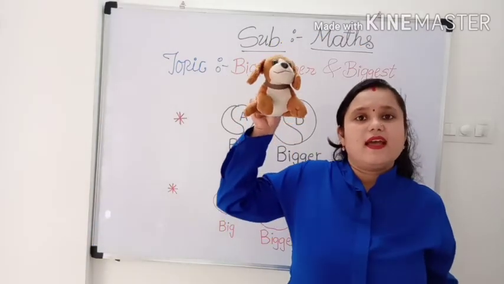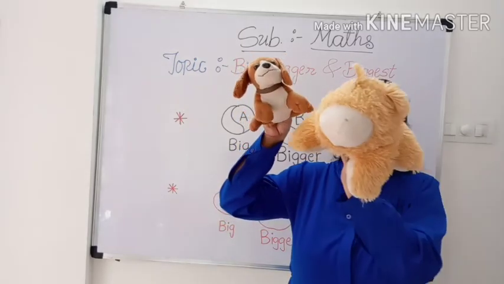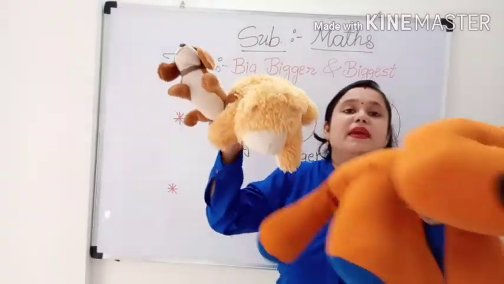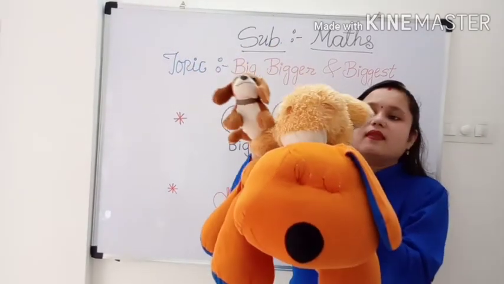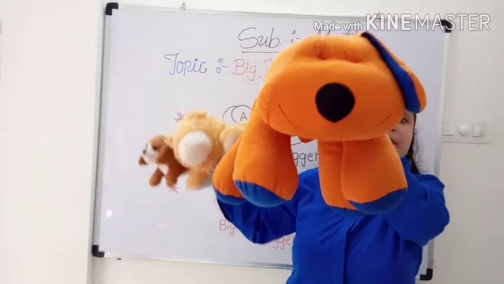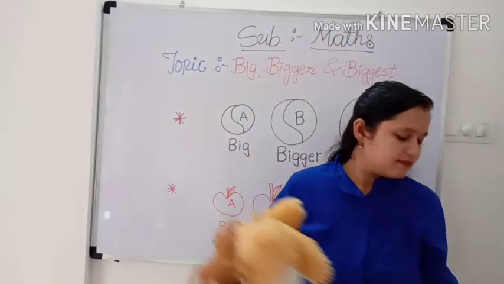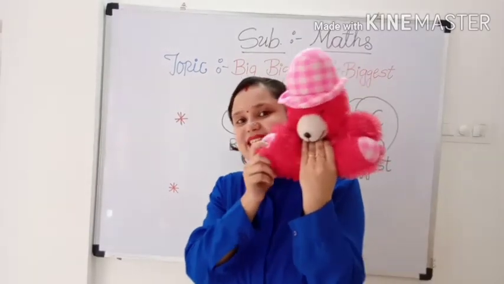This is big, bigger and biggest. Big, bigger and biggest. What is this? What is this, children?